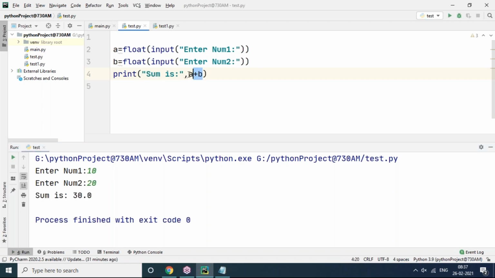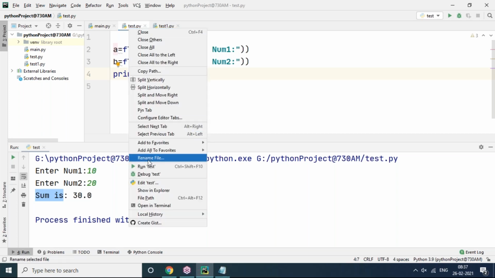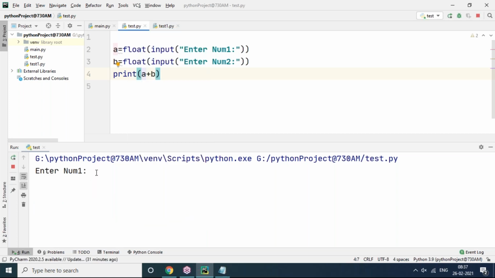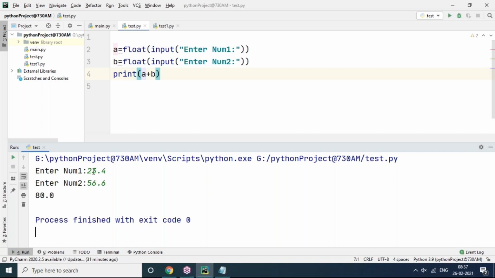So without doing this, sum means it is text only. It is not a mathematical function. Here, sum is what I want to display. If you don't want it, you can remove this and nothing will happen. But you are getting values, and after getting values, the user can understand what this is: sum, or the result after minus, or after product, after division. Otherwise they don't know.